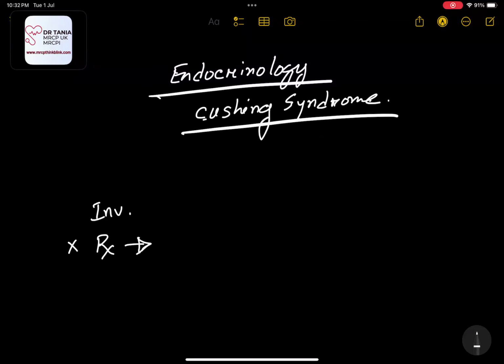So for part one, what you should know first of all: obviously the signs and symptoms, how it will present, and obviously the causes. What could be the causes? Just a minute.